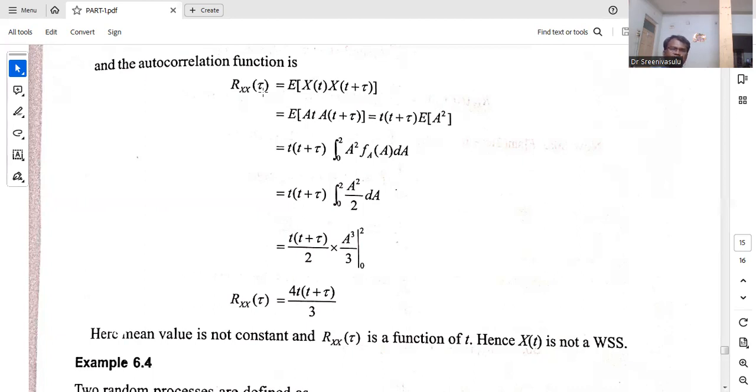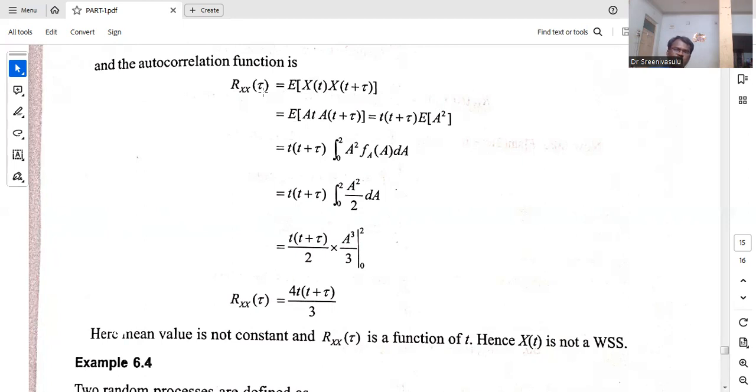And then if you multiply these two, A into A gives A square, and t into t plus tau. Now you need to calculate the expected value of A square here.